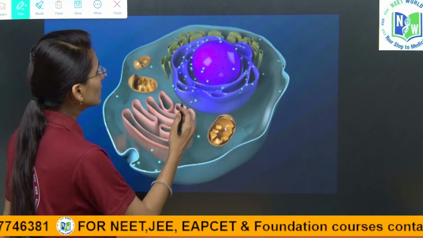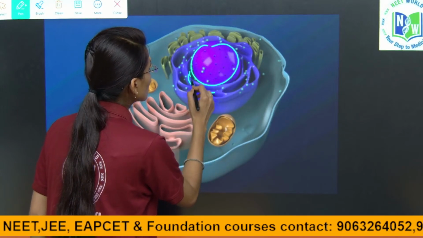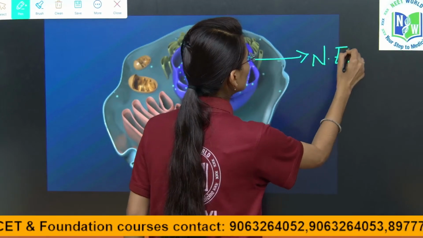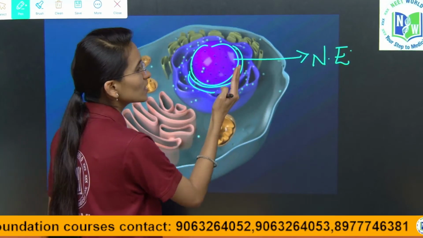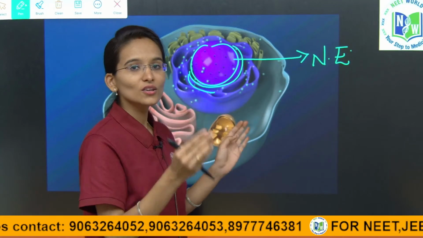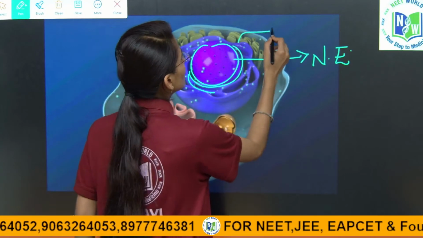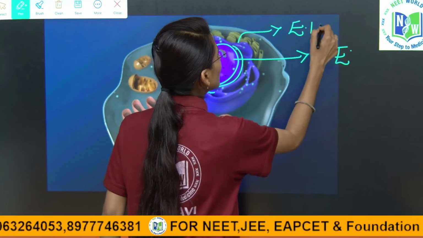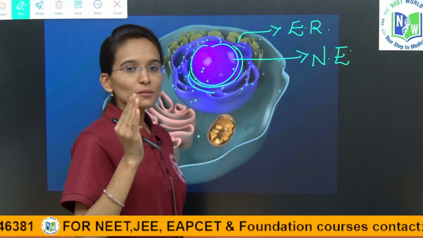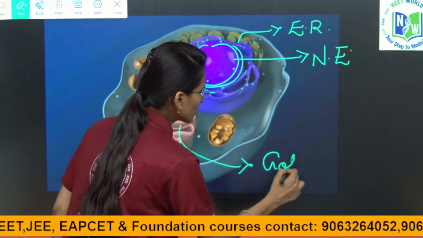Those are the nuclear envelope, yes, this will be the nucleus. To the nucleus, what is present? The nuclear envelope, I am writing it as NE, nuclear envelope. And outside the nuclear envelope there is a cell organelle which is continuous with the nuclear envelope. To the nuclear envelope the endoplasmic reticulum will attach. This is called ER, endoplasmic reticulum. And towards the endoplasmic reticulum there is one more cell organelle, that is called the Golgi body.